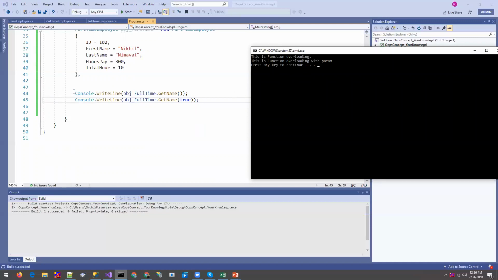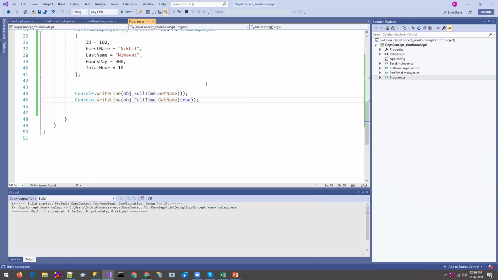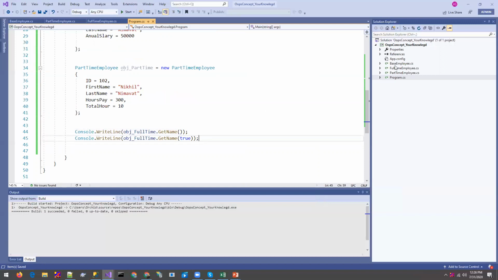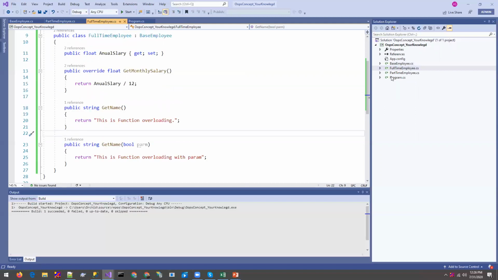So this is the part of polymorphism that the function name could be the same, but it also works on the parameter, and the parameter is different. Theoretically, you always say function overloading is a functionality where the name of the function is the same but the parameters are different. So what is overriding over here? You already know about overriding. We have defined one base class with a virtual keyword on one function, and we have overridden it over here in the part-time and full-time classes.